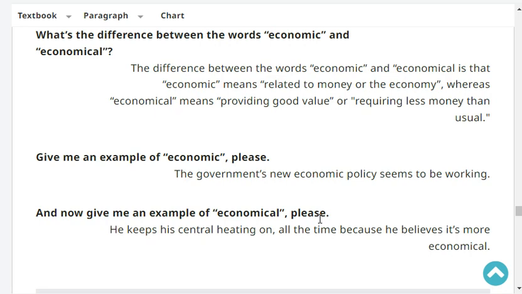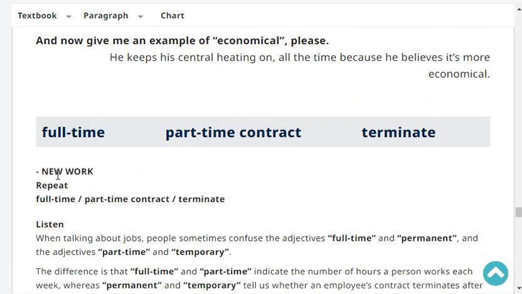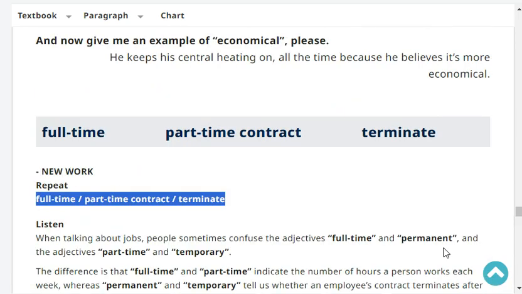Give me an example of the word economic, please. The government's new economic policy seems to be working. And now, give me an example of economical, please. He kept his central heating on all the time because he believes it's more economical. Very good.